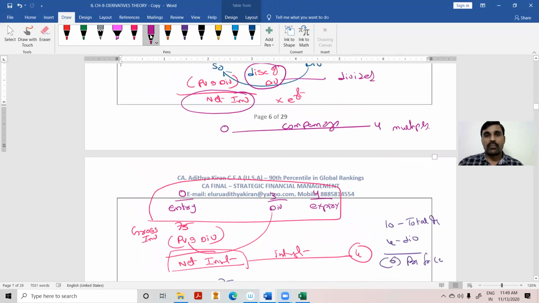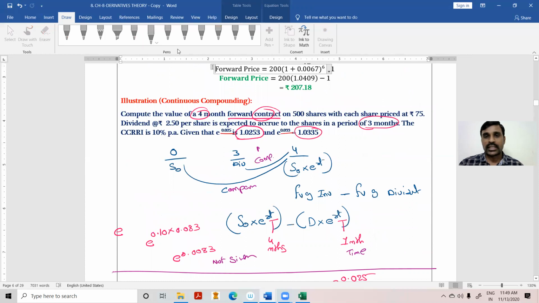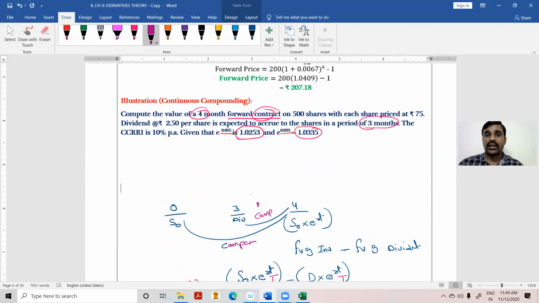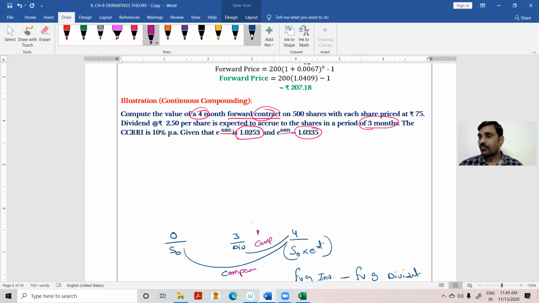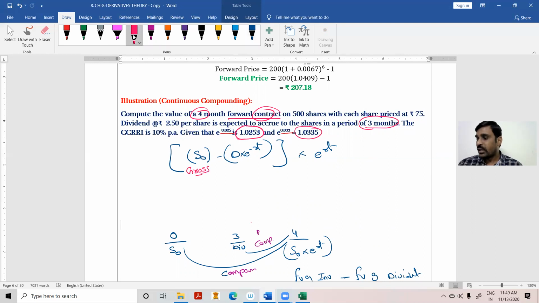Therefore, I am approaching the second method. Since the information is not given for me to compute the first method, which I preferred, I am using the second method. So S0 minus D into e to the power of minus RT, because discounting. This will give you the gross investment. The net investment into e to the power of RT. Next, gross investment minus present value of income.